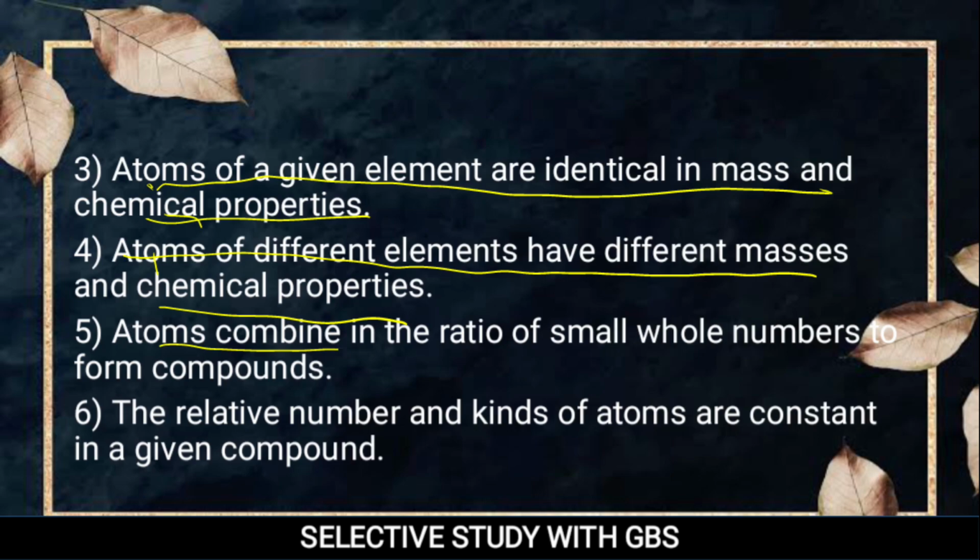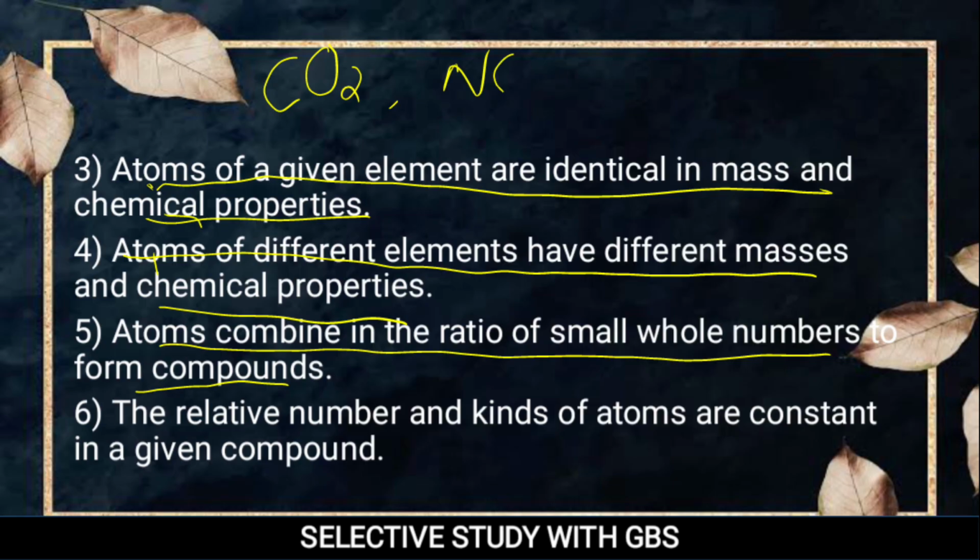Next point, atoms combine in the ratio of small whole numbers to form compounds. Means CO2, next NO2, suppose H2O, let's suppose NH3.